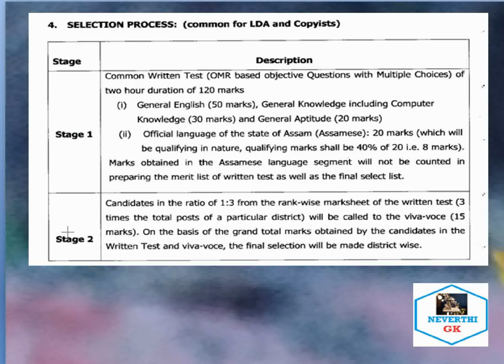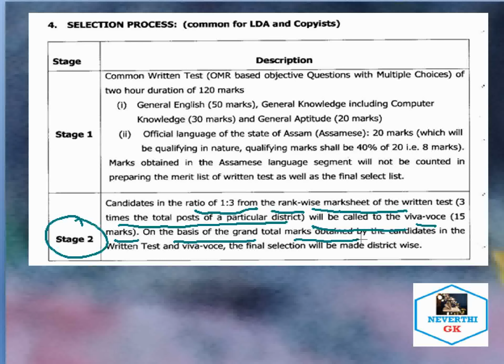So let's move forward. As I have mentioned already, in stage 2, candidates in the ratio of 1 to 3, rank wise by marks of the written test, that is 3 times the total posts of the particular district, will be called for the viva, that is 15 marks, on the basis of the grand total marks obtained by the candidate in the written test, and the final selection will be made district wise.